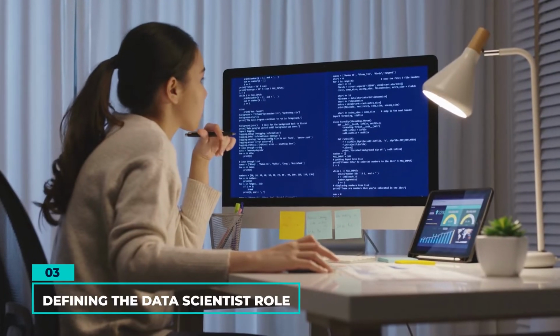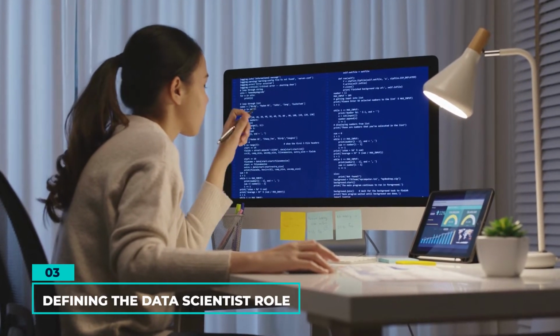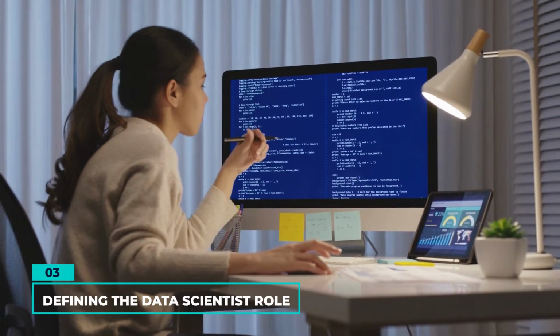3. Defining the data scientist role. What are a data scientist's responsibilities? And why they vary so much across organizations.